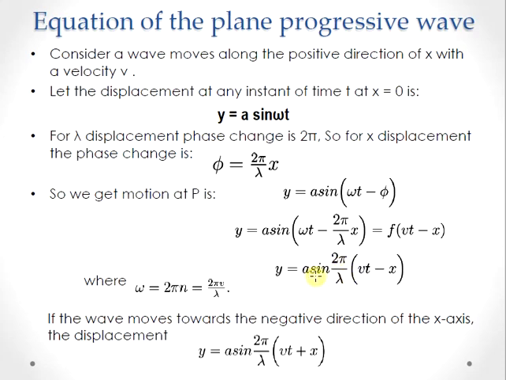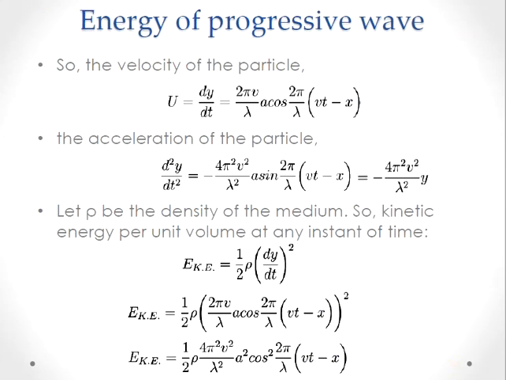So it is y = A sin k(vt - x). Similarly, for a wave which moves towards the negative direction of the x-axis, the corresponding displacement can be represented as y = A sin (2π/λ)(vt + x). For the rest of the calculation, we will consider the wave which is propagating in the positive x direction.